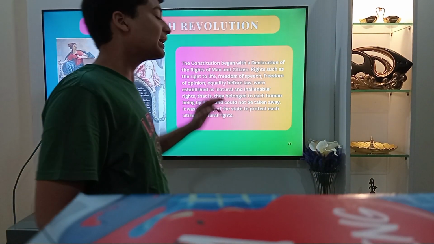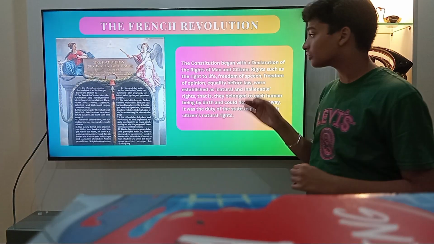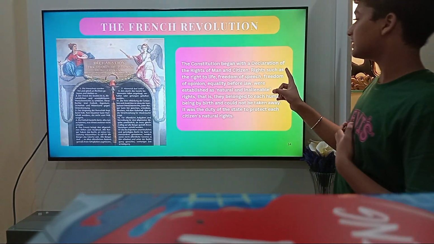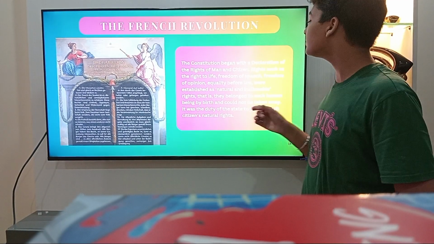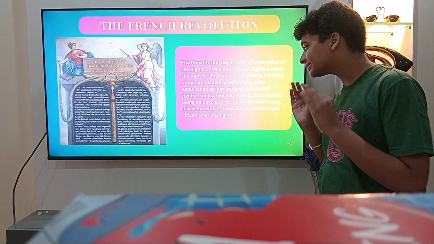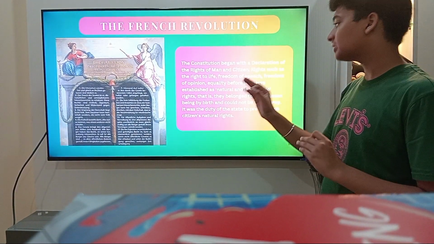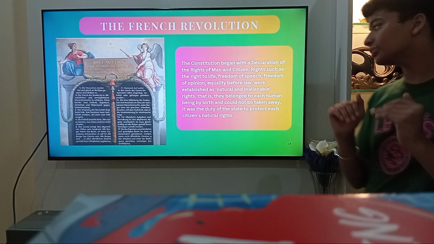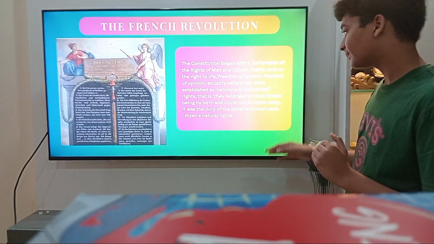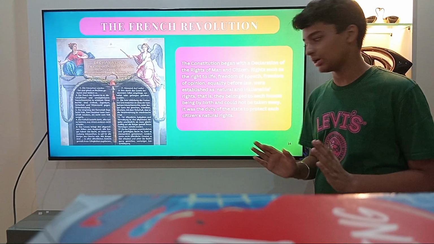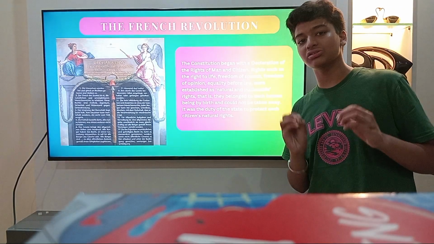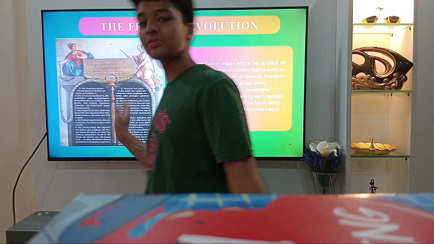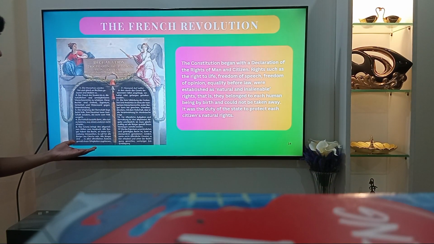The constitution began with a declaration of the rights of man and citizen. Rights such as the right to life, freedom of speech, freedom of opinion, equality before the law were established as natural and inalienable rights, that is, they belong to each human being by birth and could not be taken away at any cost. It was the duty of the state to protect each citizen's natural rights. Here is a picture showing the Declaration of the Rights of Man and Citizen.